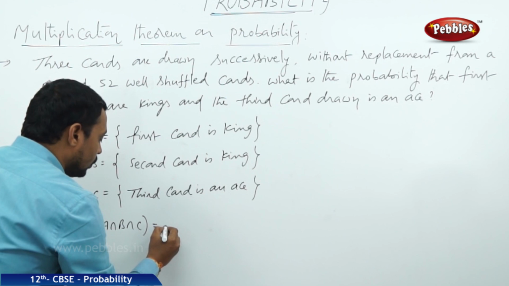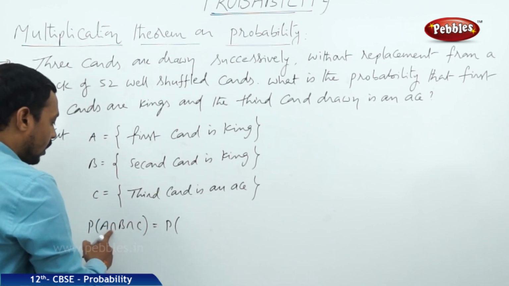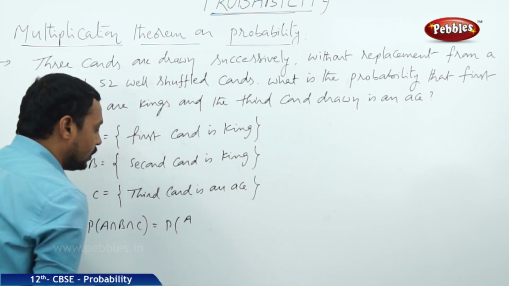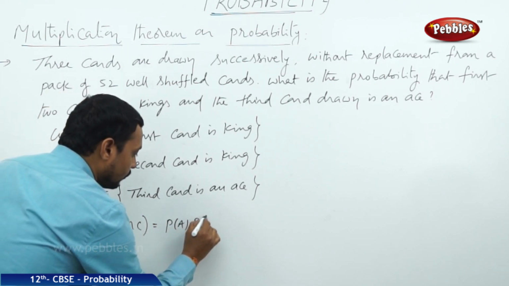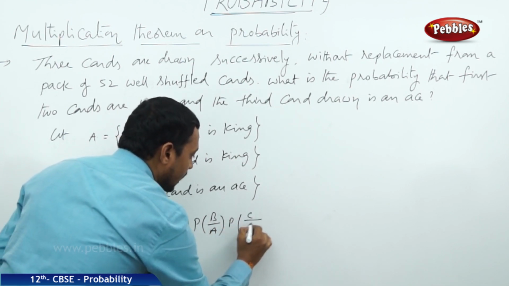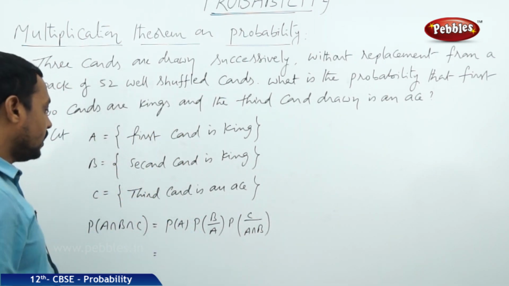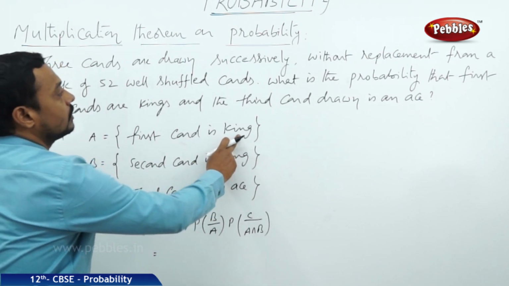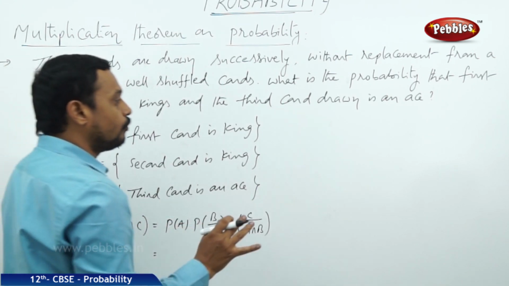That is equal to, according to the theorem, P of A intersection B intersection C is equal to P of A into P of B by A into P of C by A intersection B. Now what is the probability for A? Probability for that is, first card is king. The number of kings in 52 playing cards is equal to 4.